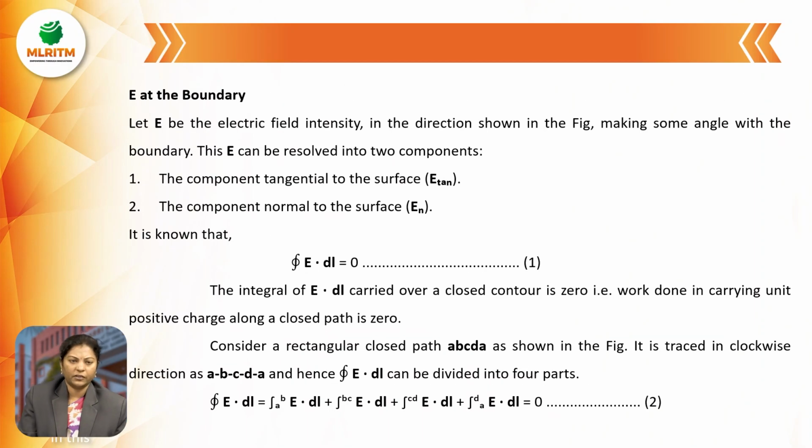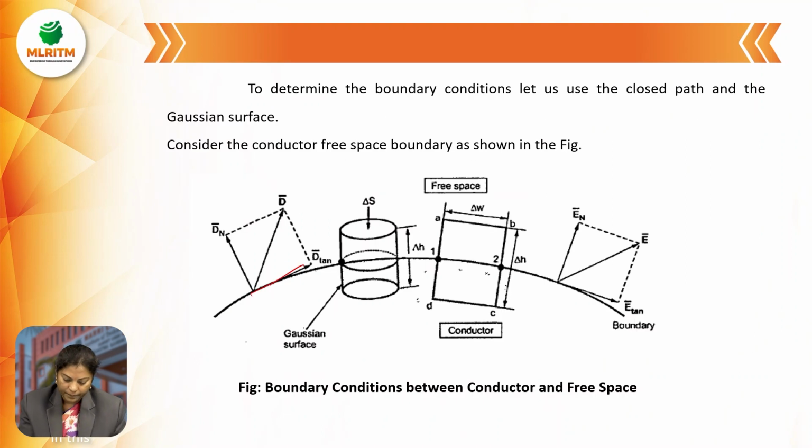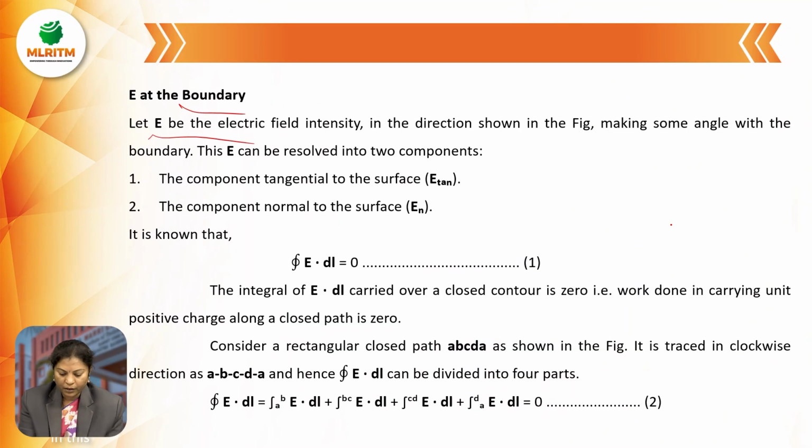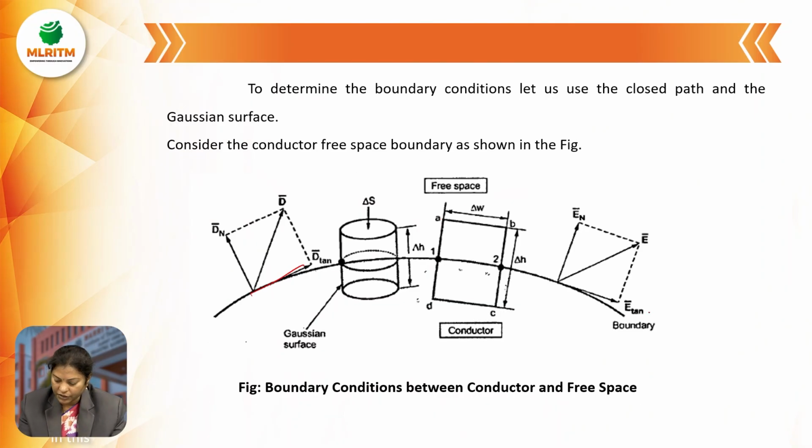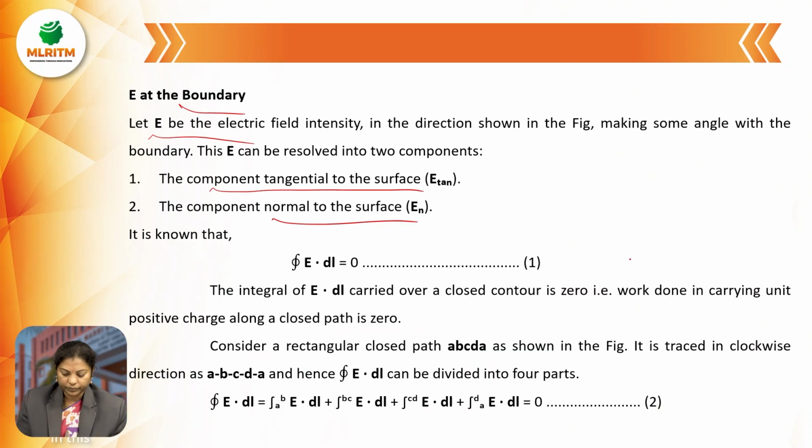So we need to determine the electric field intensity for this closed path and Gaussian surface. First of all, we will calculate the electric field intensity at the boundary. I am considering E as the electric field intensity in the direction shown in the figure, and it is resolved into two components: one tangential to the surface and one normal to the surface.